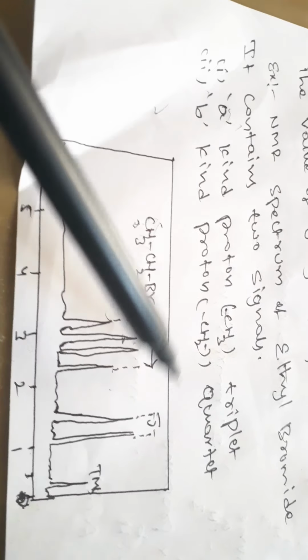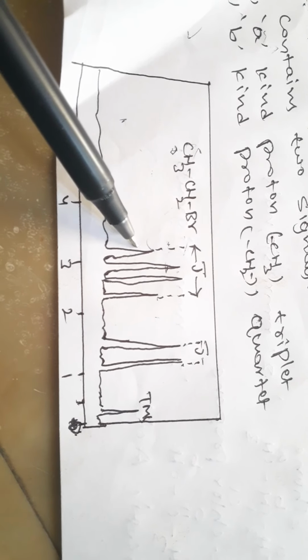Next, draw the NMR spectrum of ethyl bromide. Here ethyl bromide has A and B, two kinds of protons. The explanation is as above, the splitting of signals: the A kind of proton is a triplet and the B kind of proton is a quartet. Next, draw the NMR spectrum. The distance between the first and last peaks gives the coupling constant, J. Okay, enough.